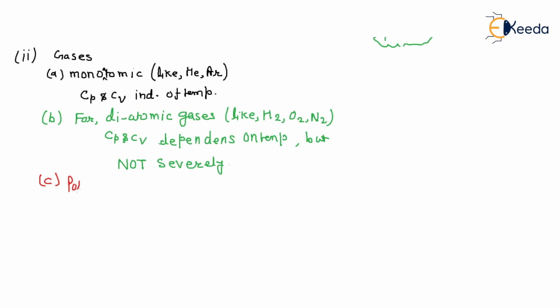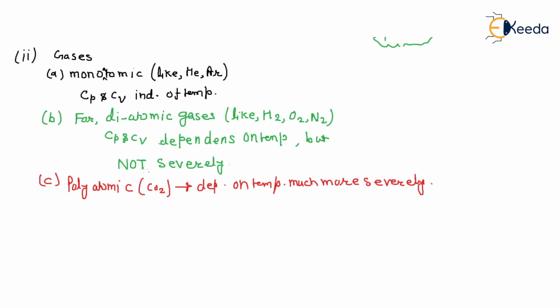If you think like that, polyatomic, like CO2, in this case Cp and Cv have much more dependency on the temperature, much more severely, right? So if you add the number of atoms, in the case of monoatomic there is one atom, in the case of diatomic there are two atoms, in the case of polyatomic more than two atoms.